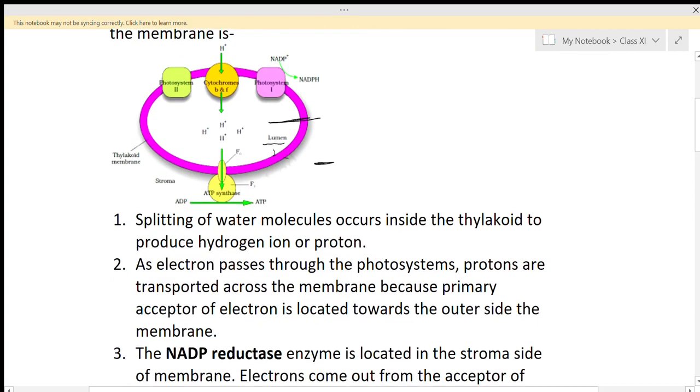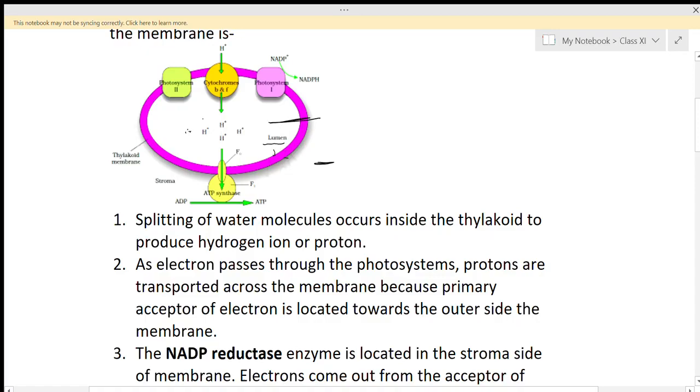So how is it taking place? We have discussed in the light reaction that splitting of water molecule takes place, oxygen is generated, and ATP and NADPH are formed. So what happens at that time? Splitting of water molecule is taking place inside the thylakoid, this inner part, the lumen.